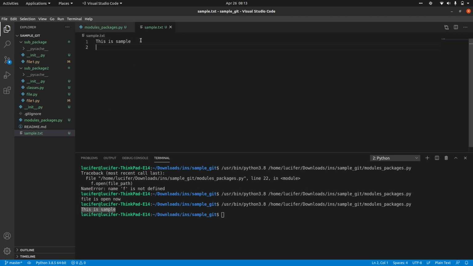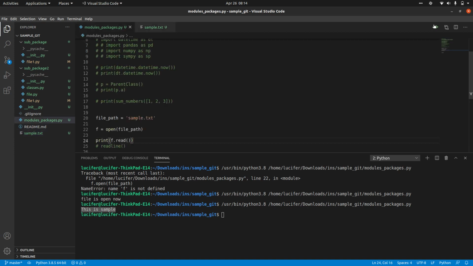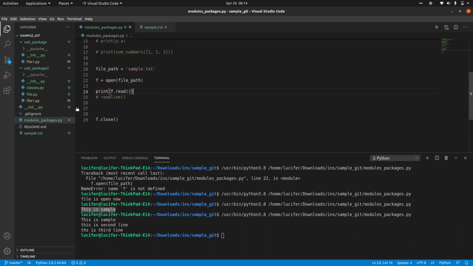If it has a couple of lines, this is the second line. Let's say we have 3 lines, and if I run this, you can see all those 3 lines are being printed. So no issues at all, a simple f.read. Read is a method, so that's why we are calling it along with the file.